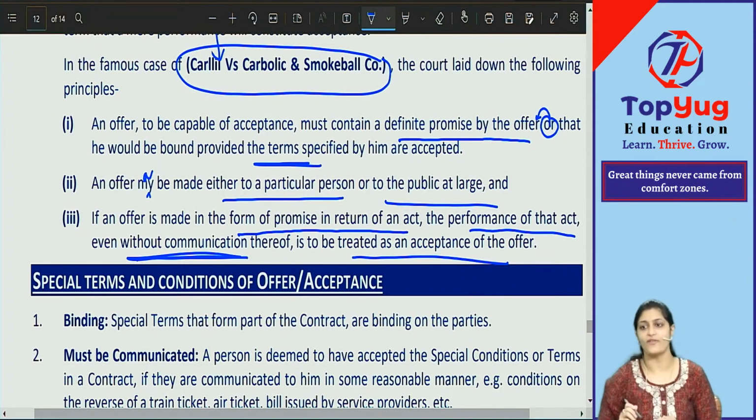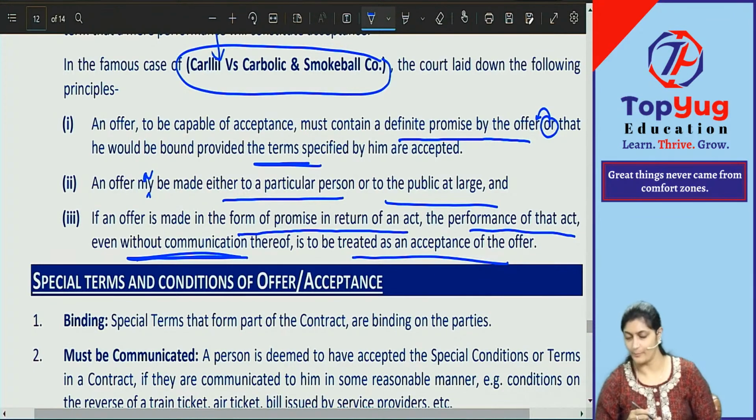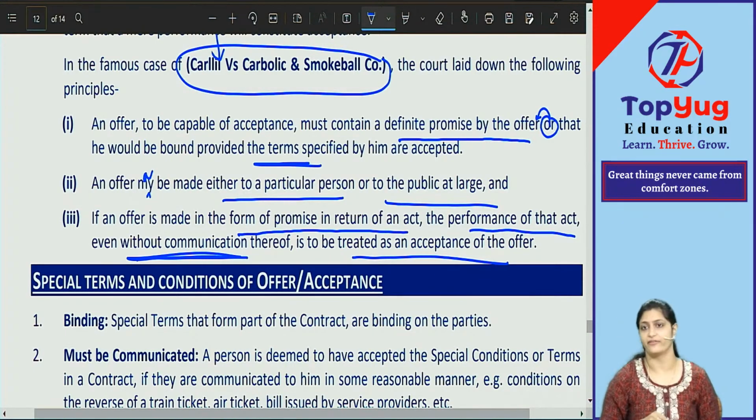When is communication of acceptance complete as against the offeree? When it comes to the knowledge of the offerer. When is communication of acceptance complete as against the offerer? When it is put in the course of transmission by the offeree to the offerer.